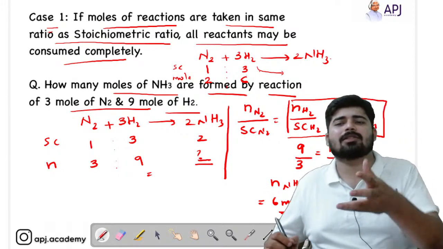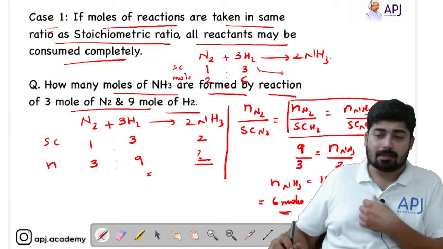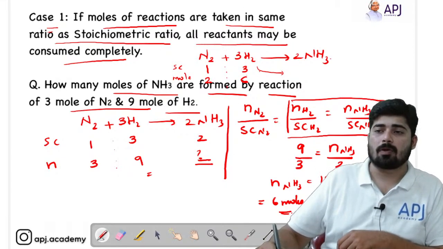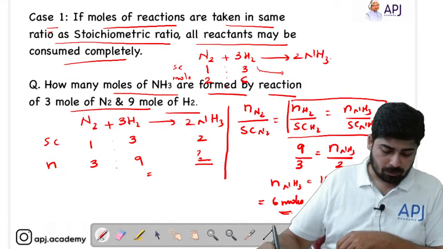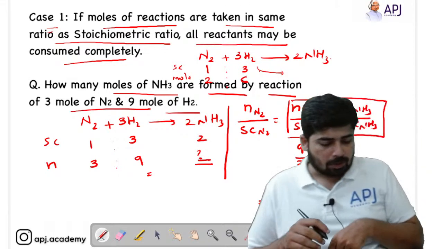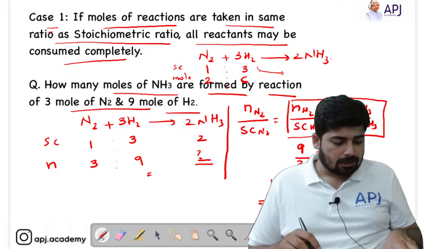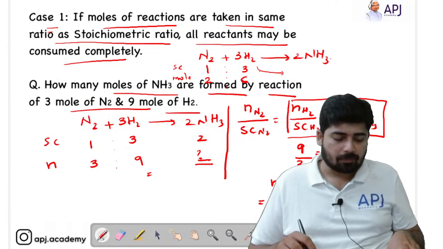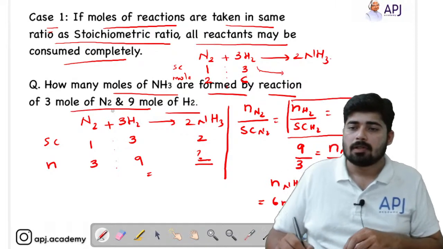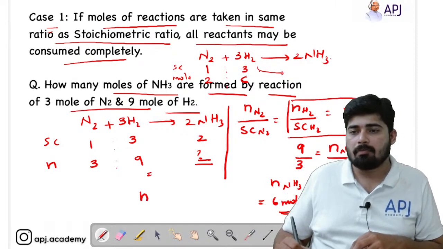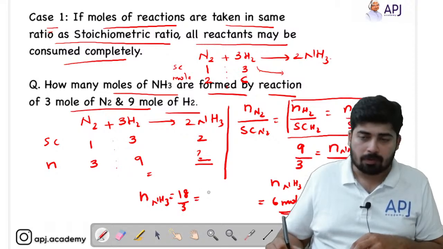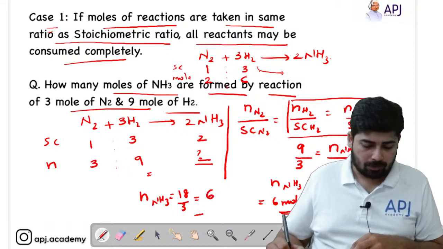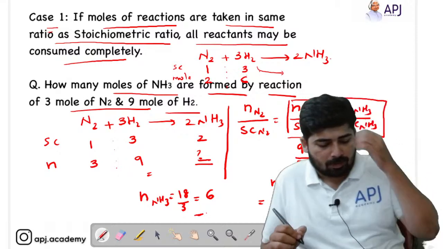So this is that much easy to do the problem. Hope this is clear for you. So I will just write it over here. Number of moles of ammonia is equal to 18 divided by 3, that is equal to 6 moles, right?